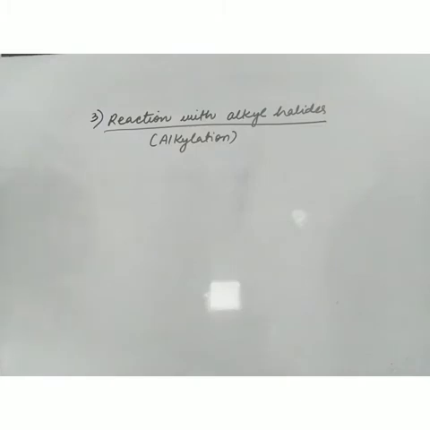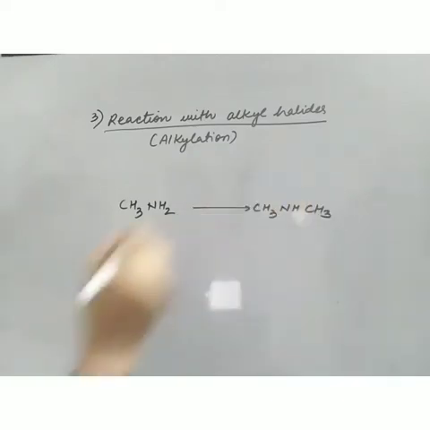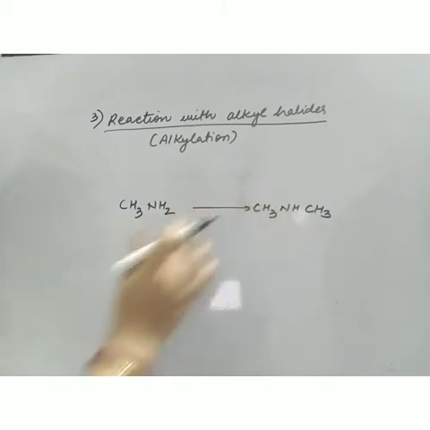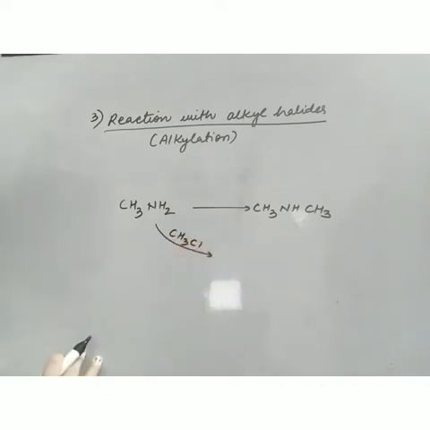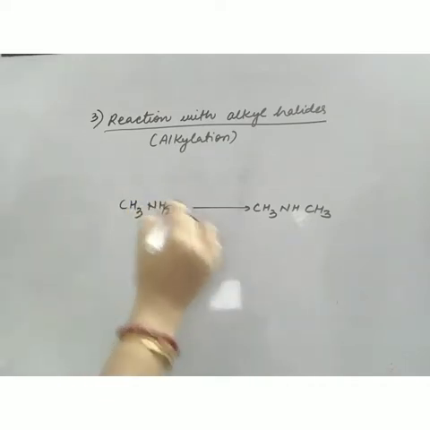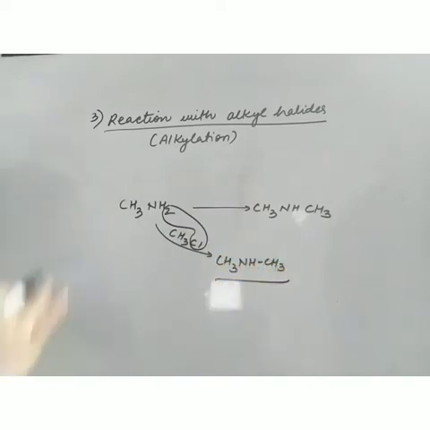Now one example we can take here. Suppose I am having this methanamine, and if I want to convert this to this dimethylamine, means primary I want to convert to secondary. So what I have to do? A very simple reaction is there. It is treated with this methyl chloride. So here HCl will be removed and you will get your dimethylamine. So this method we use for conversion purpose, that is converting primary to secondary or secondary to tertiary like this.